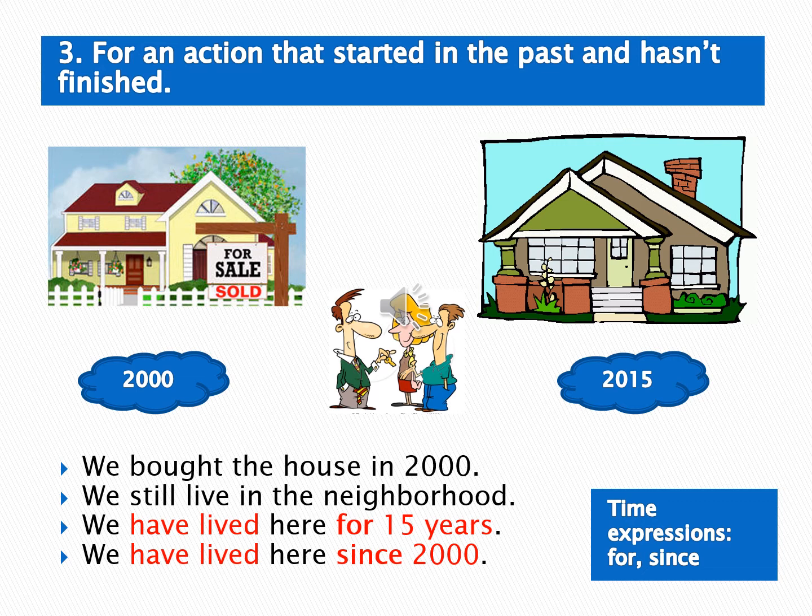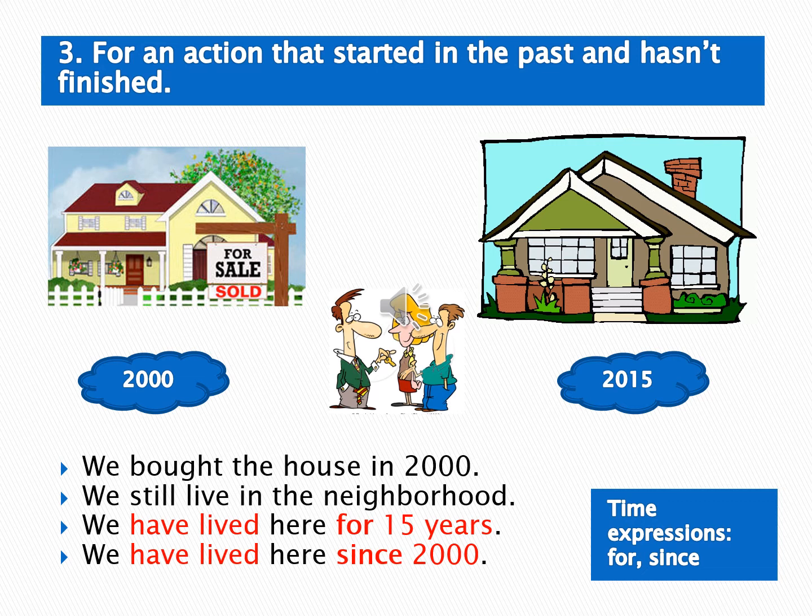So the first sentence say that we bought the house in 2000. In bahasa, mereka membeli rumah itu di tahun 2000. The second sentence, we still live in the neighborhood. In bahasa, mereka masih tinggal di situ. The third sentence, we have lived here for 15 years.